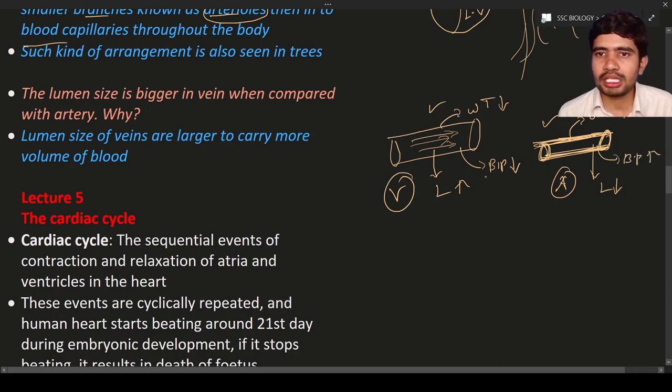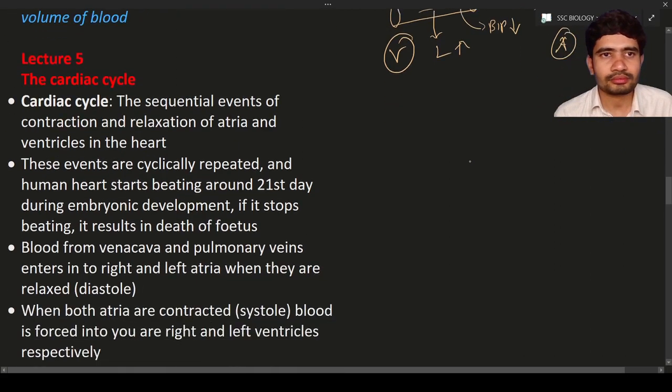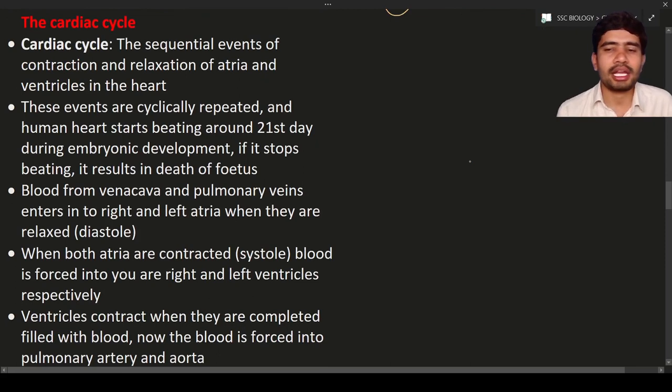Okay, so these are the differences between the arteries and veins. You can note down these differences so that it will be useful in your exams. Okay, next one will be the cardiac cycle.